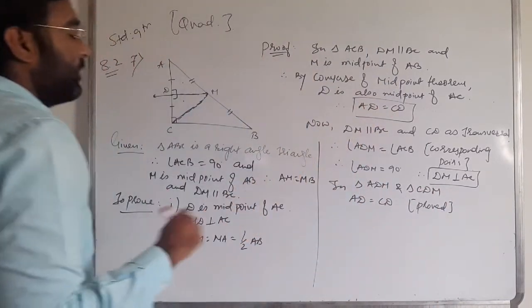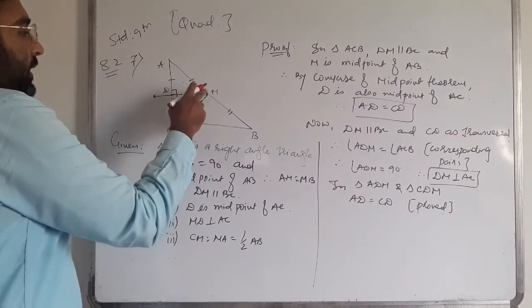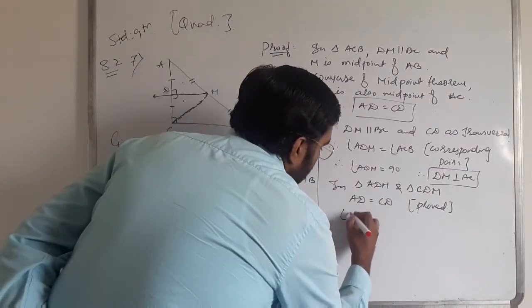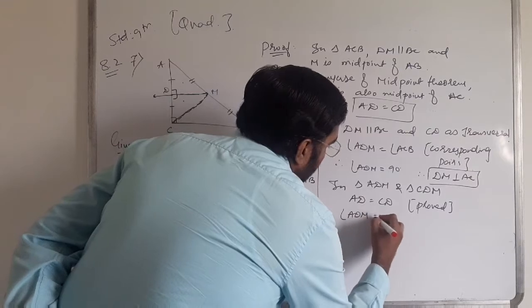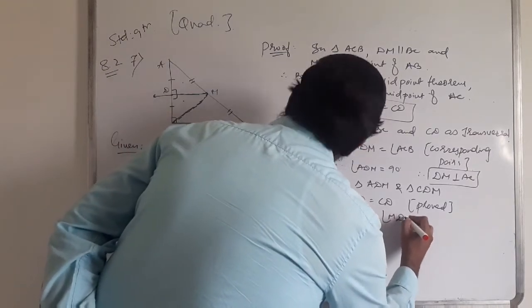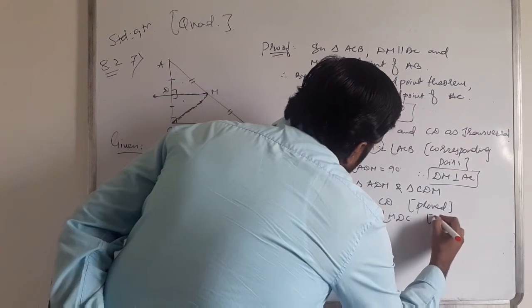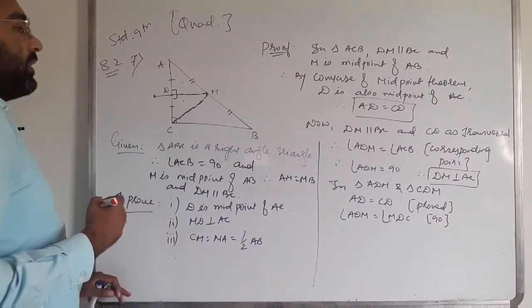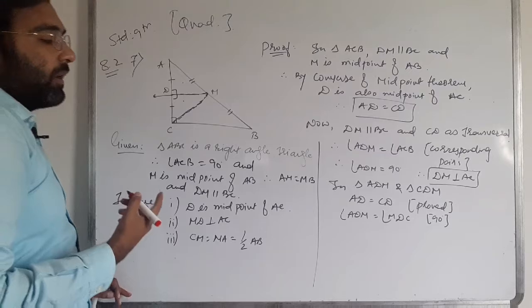Angle ADM is equal to angle MDC, both of them are 90 degrees, and DM is common in both of them.